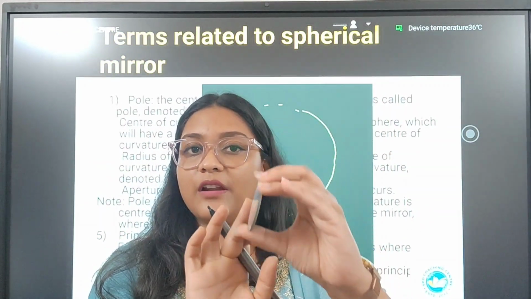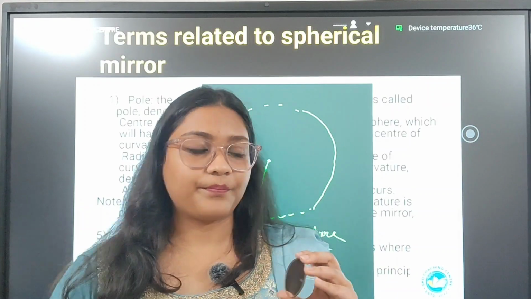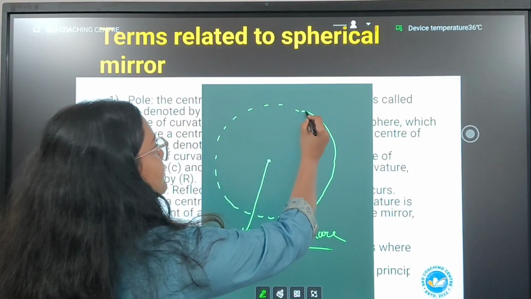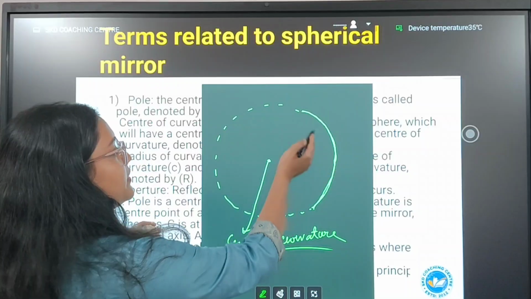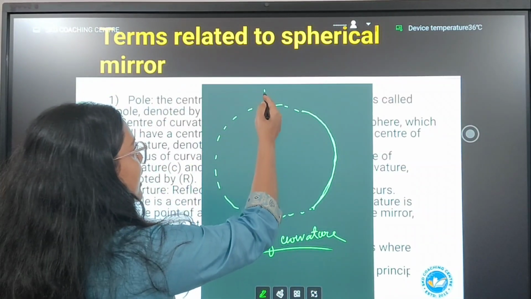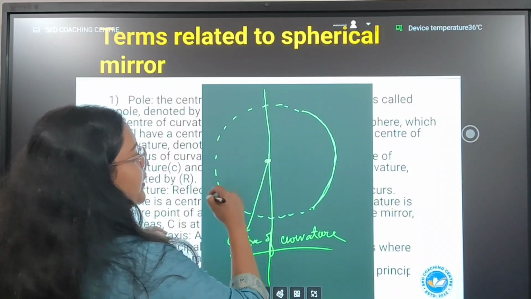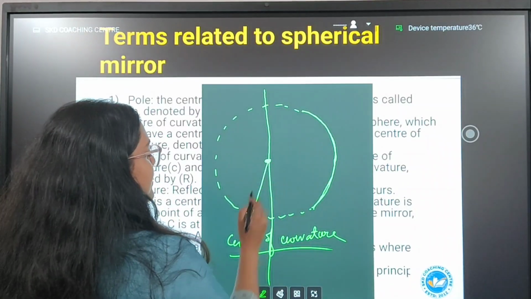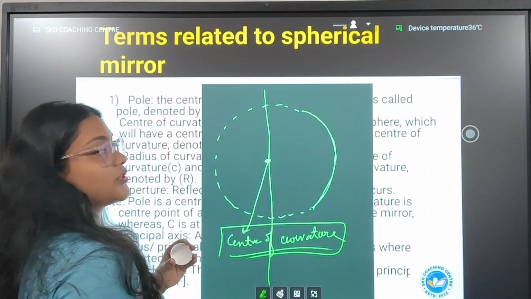So every spherical mirror has got its center of curvature. So in case of concave, this is a mirror which is a part of a sphere, reflecting sphere. If you cut it in half, this is the center point, this is the center of the sphere. This center is called as center of curvature.